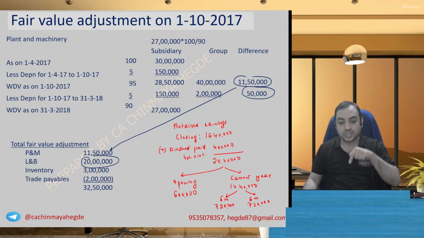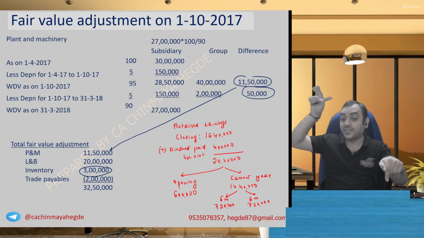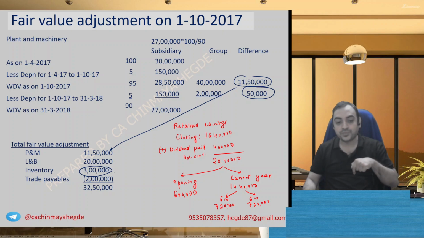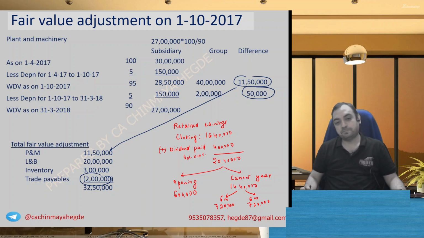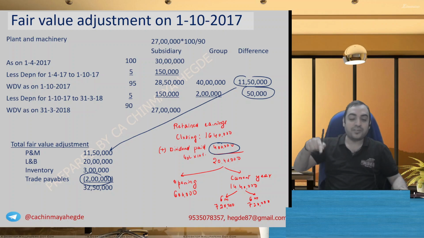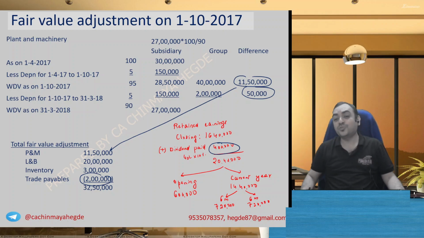Inventory, one fair value adjustment, and one more while calculating inventory in the balance sheet, I'll increase by 3 lakh. Trade payable, one adjustment here, fair value adjustment, and one more I'll do when I prepare the balance sheet. The liabilities, trade payable, will be increased. And dividend, I added 4 lakh here, and one more place, I will be subtracting in the working note format. So addition in one place, subtraction in one place. So the double entry effect is given in all the adjustments.